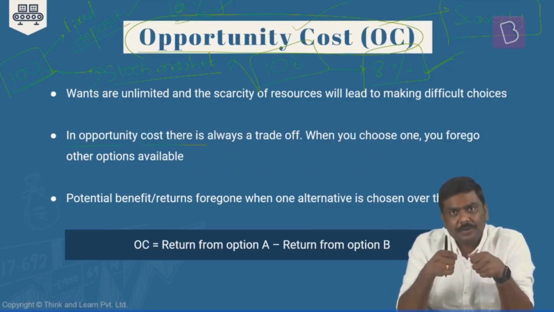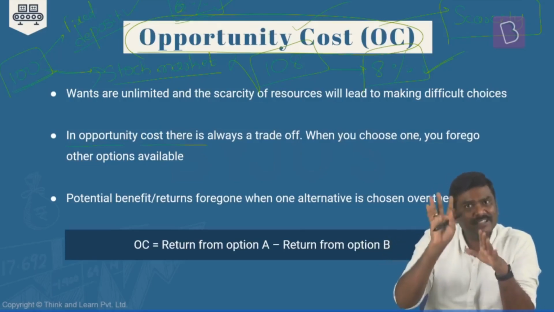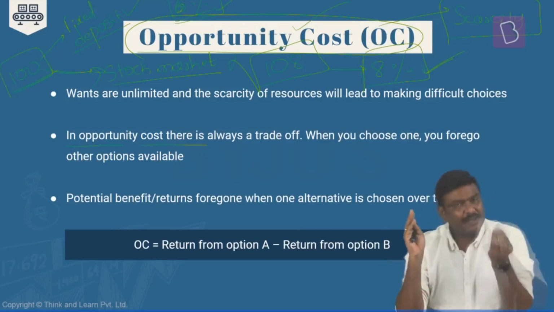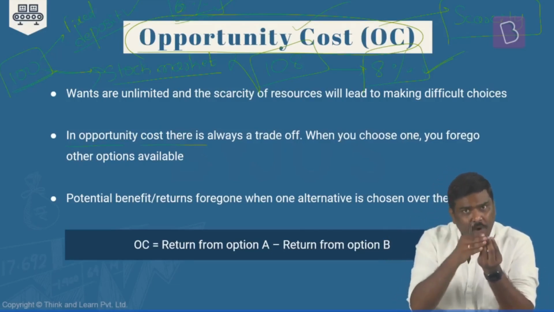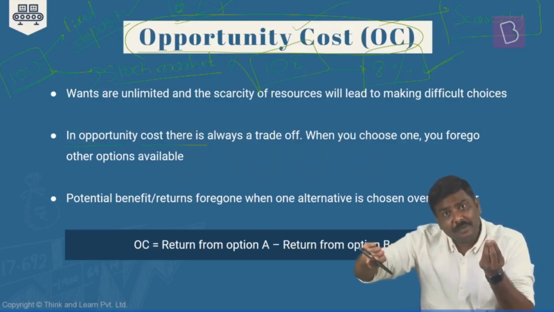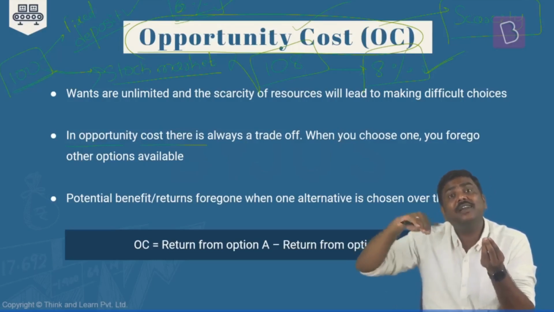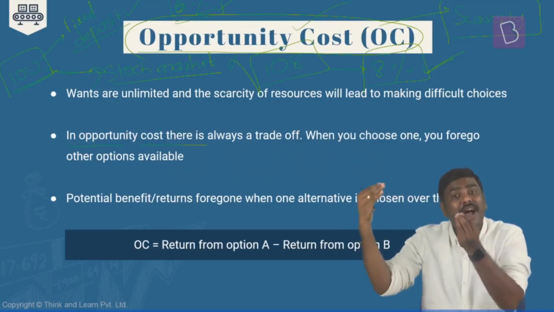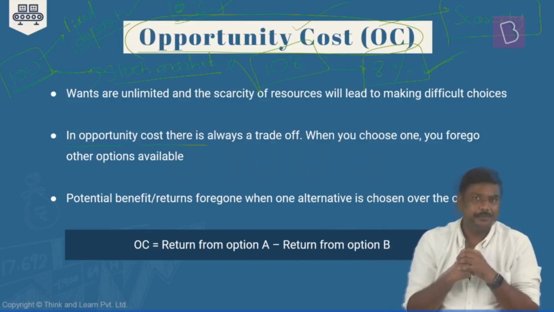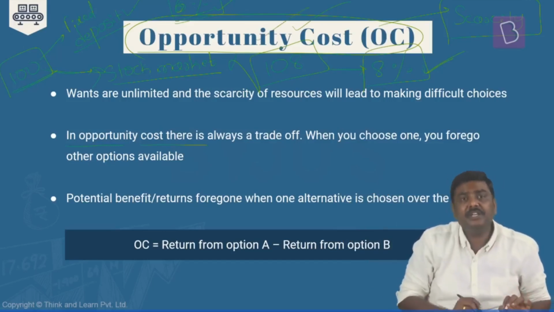Opportunity cost is a concept which has originated because there's a scarcity of resources and wherein a person is forced to choose one option over all the other available options, thereby foregoing benefits that they would have derived by choosing the next best available option. And that is the basic idea of an opportunity cost.